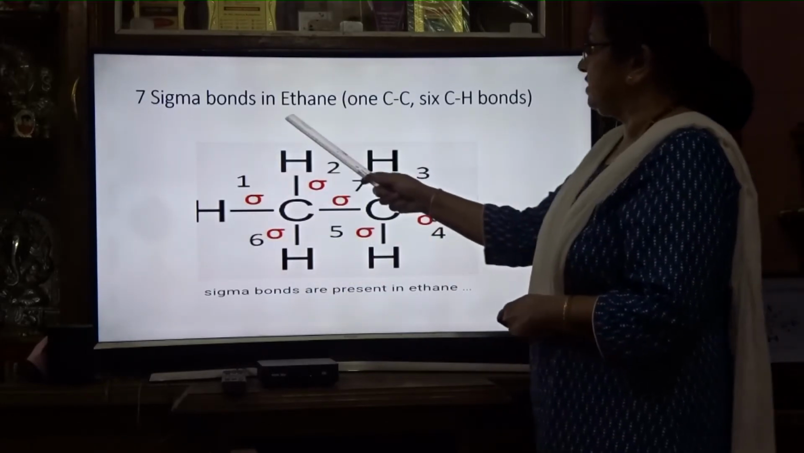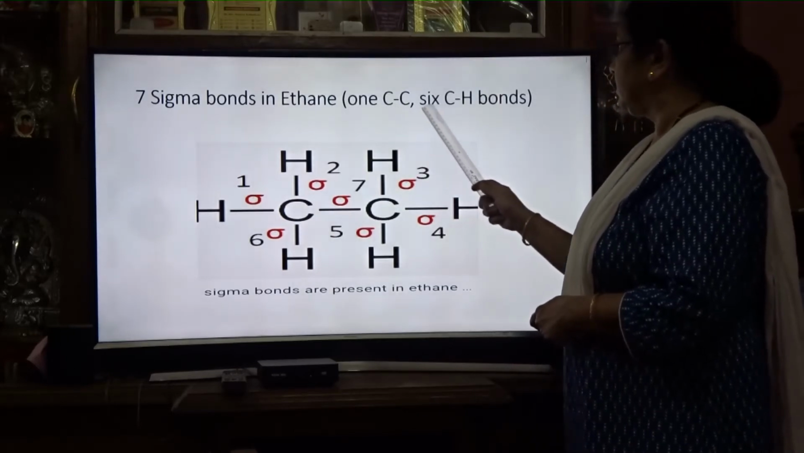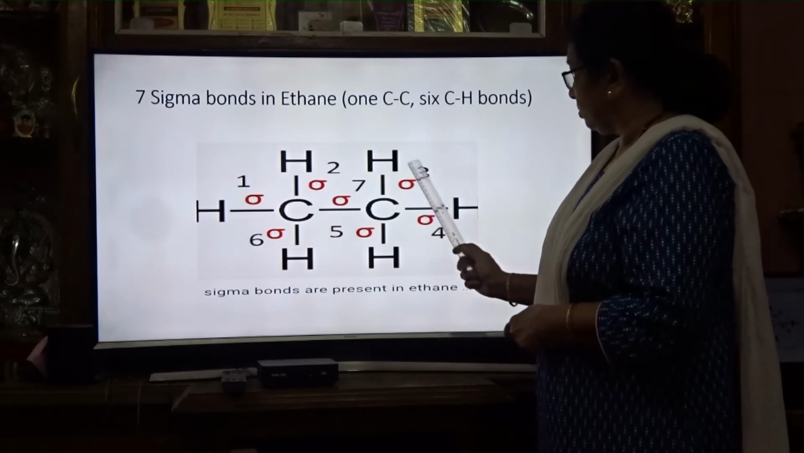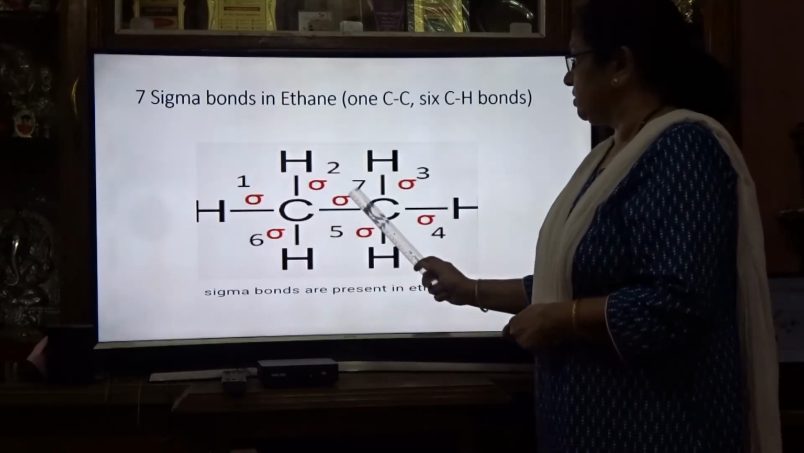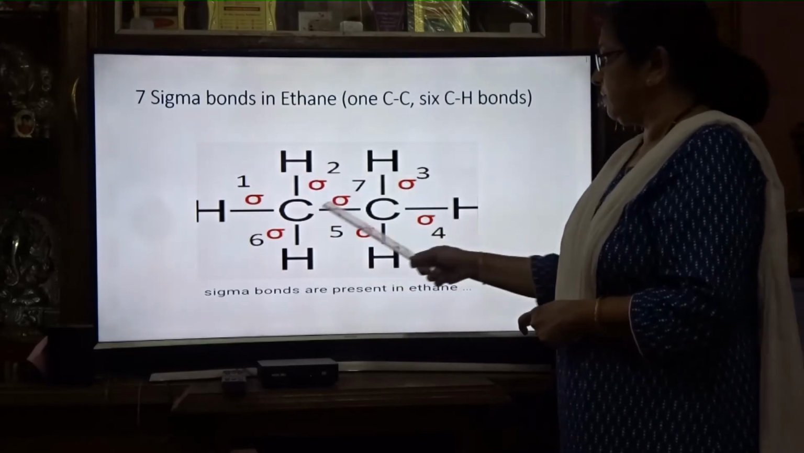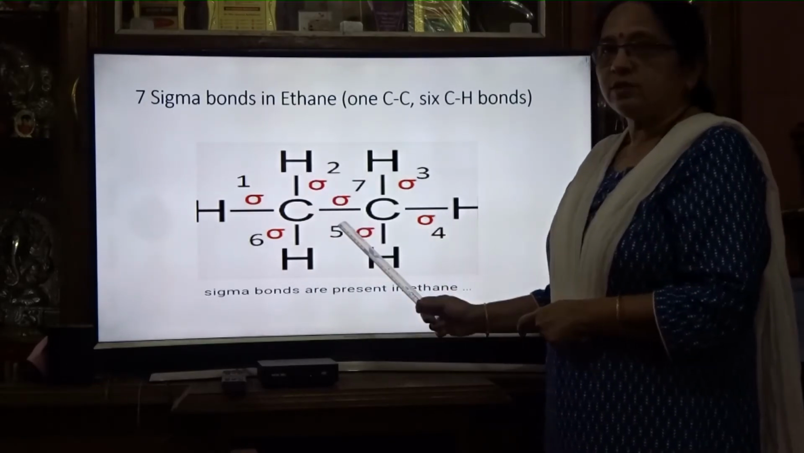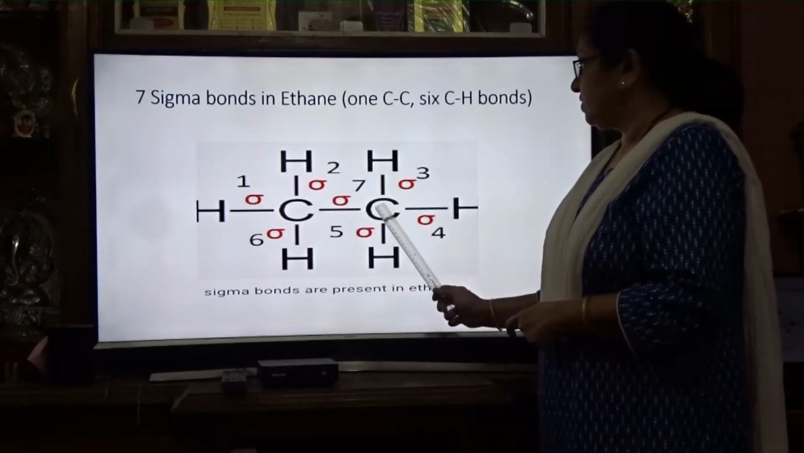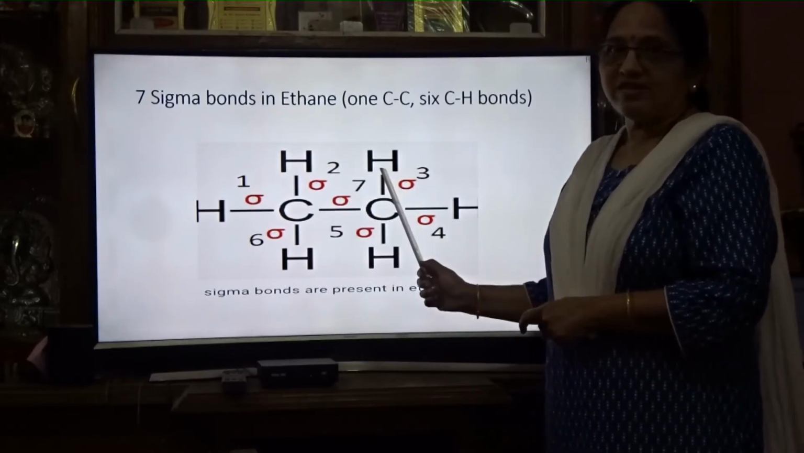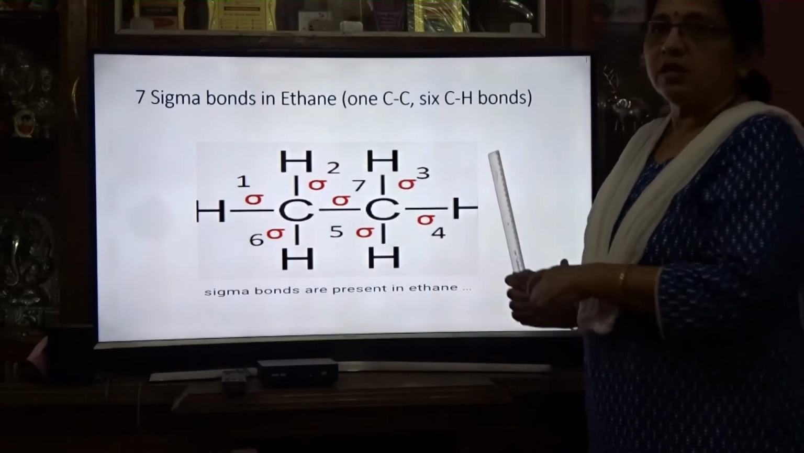So there are 7 sigma bonds in ethane: 1 C-C and 6 C-H bonds. Here you are seeing 1, 2, 3, 4, 5, 6, 7. Seven sigma bonds are formed. Out of that, 6 sigma bonds are between C and H and 1 sigma bond is between C and C. So diagrammatically we can show how many sigma bonds there are and how this overlapping is done.